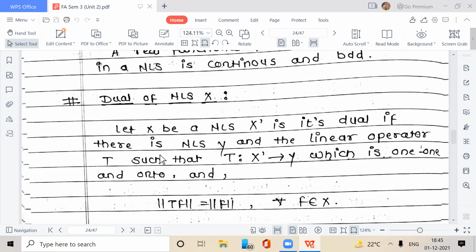If there is a norm-linear space Y and a linear operator T such that T is a function from X' to Y, which is 1-1 and onto, and norm of Tf is equal to norm of f for all f belonging to X', where f is a functional belonging to X'.